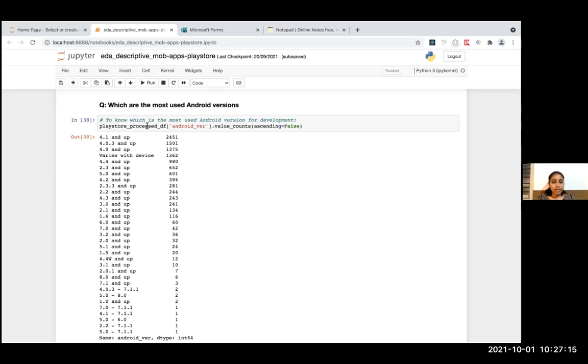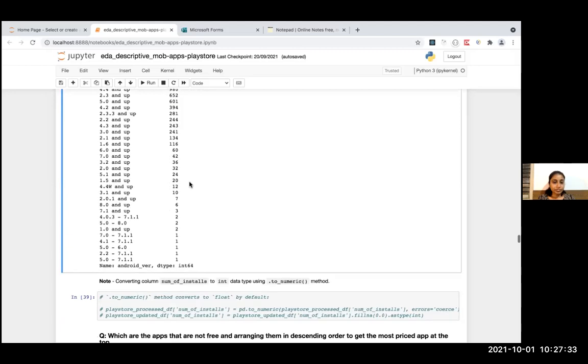So Android version 4.1 and up was the most used for the apps. 2,451 apps have been developed with Android version 4.1 and up, and for 4.0.3, these many apps, and so on.